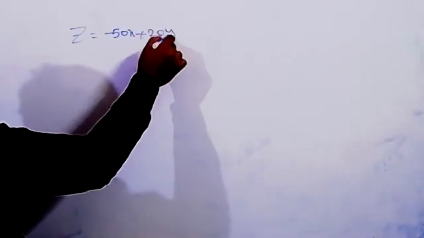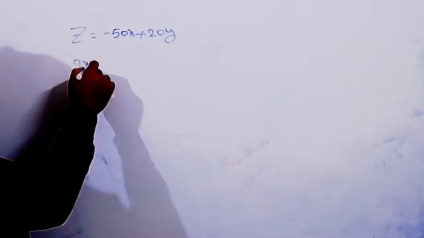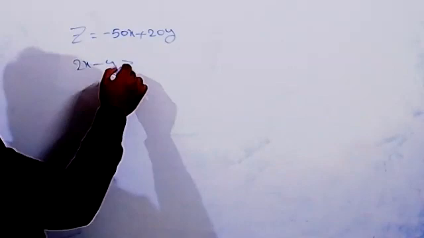Determine graphically the minimum value of the objective function z equal to minus 50x plus 20y. What is the objective function? Tell me now: z equal to minus 50x plus 20y. Okay, next the constraints: 2x minus y greater than or equal to minus 5.